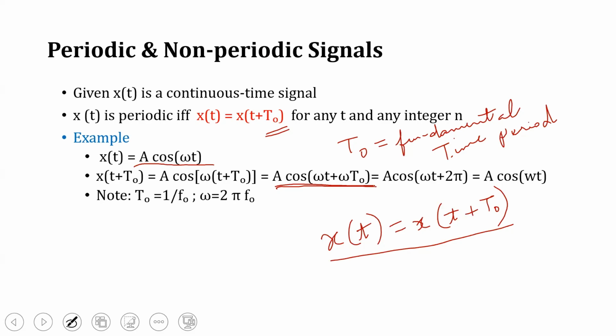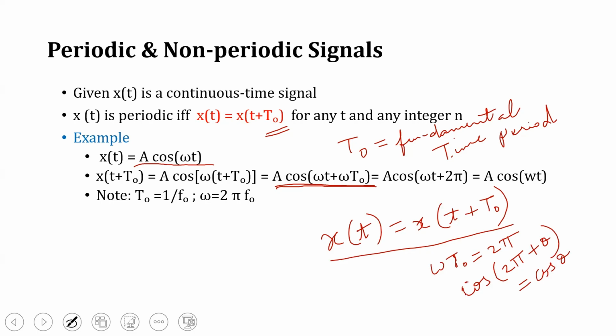When this equation, A cos omega t and A cos omega t plus omega T naught, will be equal only when this omega T naught is equivalent to 2 pi. Why is it like that? Because cos of 2 pi plus theta is equivalent to cos theta.